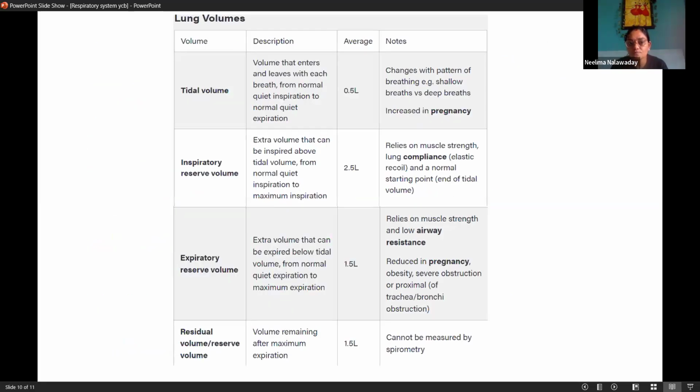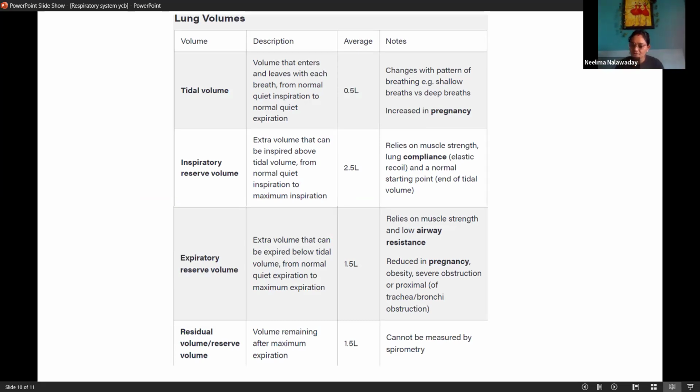So lung volumes are, first, tidal volume. What is the description of tidal volume? Volume of air that enters and leaves with each breath, from normal quiet inspiration to normal quiet expiration. Means what?